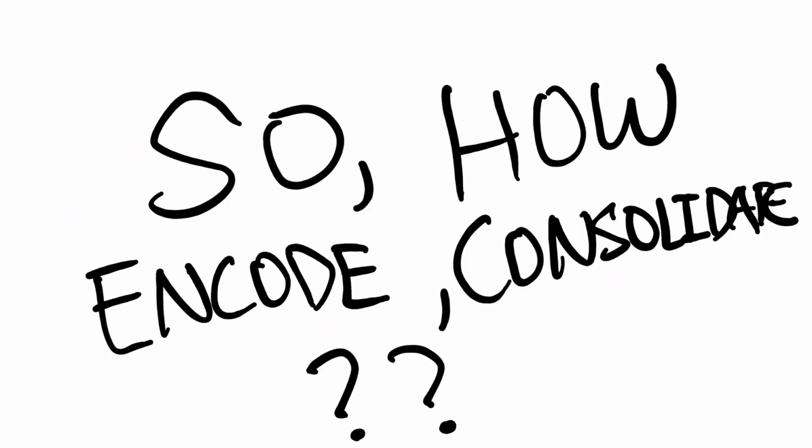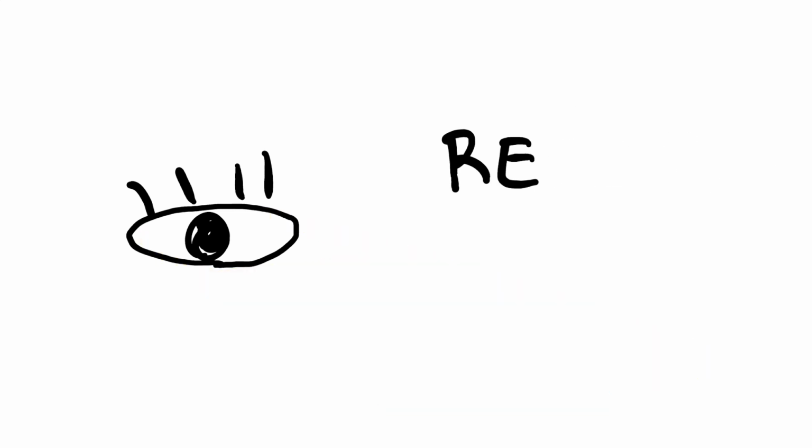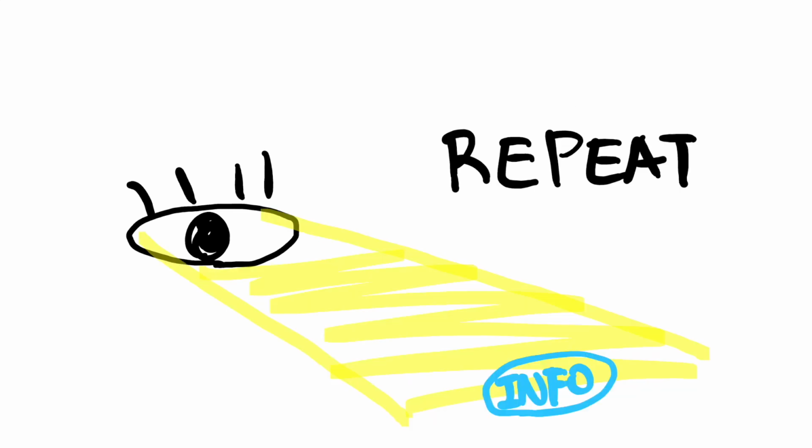So, how can we encode and consolidate? We need to pay attention to what we need to remember for our brain to encode the information. Also, repeated exposure to the same information can help with consolidation. This can be achieved through spaced repetition, which involves reviewing the material at increasing intervals.